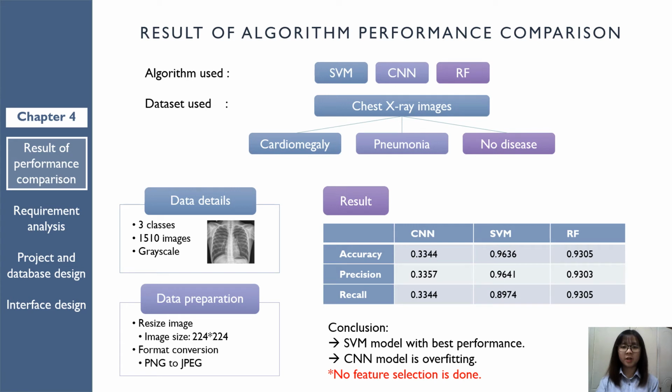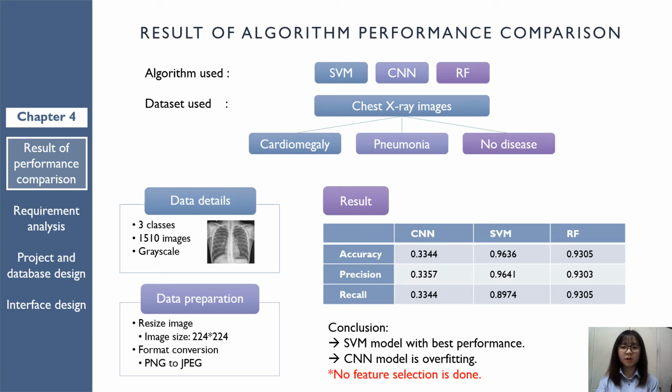Since I have not yet received the real dataset from UITM, chest X-ray images obtained from Kaggle are chosen as the replacements. To obtain a better simulation for the comparison, the dataset is modified to three classes with a total of 1,510 images. The ratio of images for each class is the same as the real dataset.